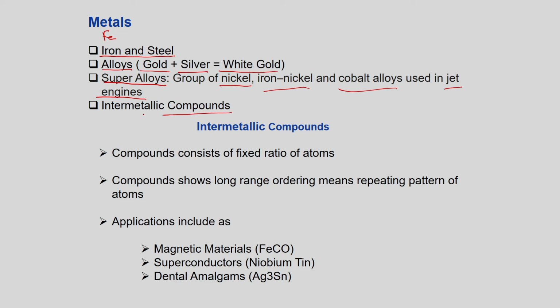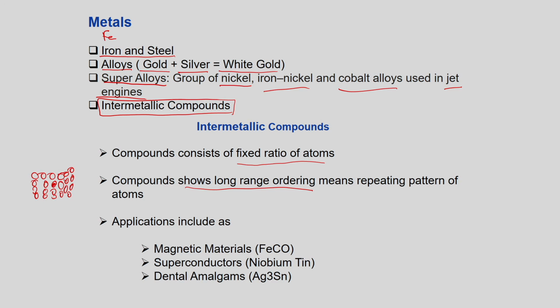Then intermetallic compounds, these are new compounds, and people are working in this area. Intermetallic compounds are compounds consisting of a fixed ratio of atoms. The only difference from an alloy is that they show long range ordering. Suppose you have a 3-dimensional structure of an intermetallic, extending in all directions.